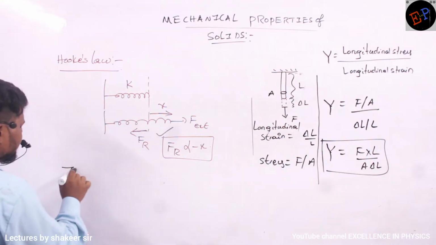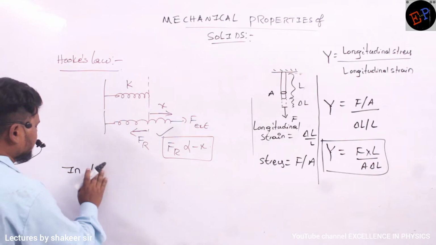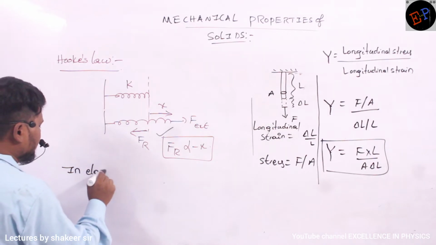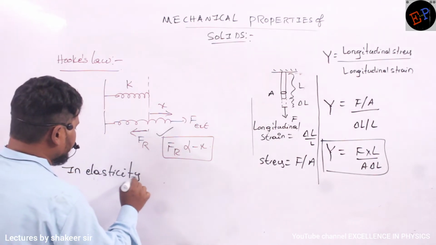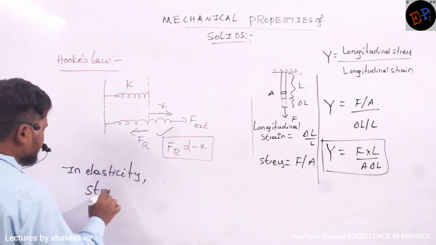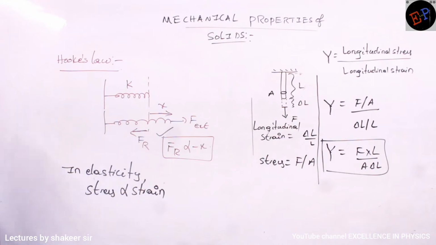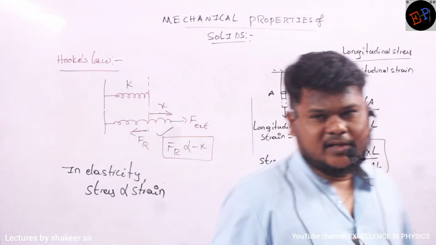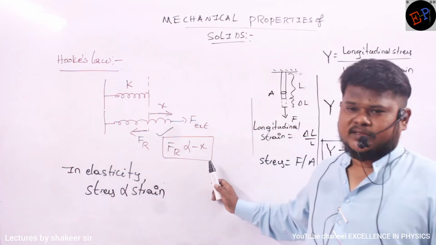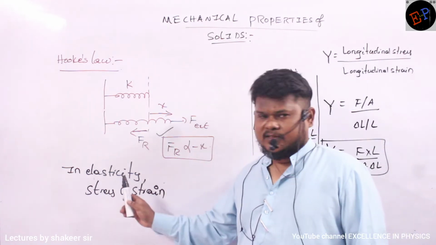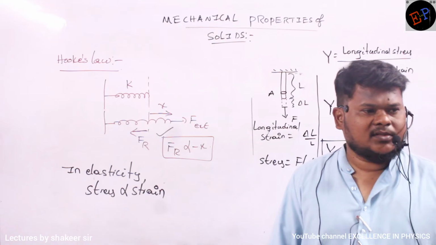And in the topic of elasticity, we write stress is directly proportional to strain. This is called Hooke's law in elasticity. In the case of springs, restoring force is directly proportional to minus x. But in the case of elasticity, stress is directly proportional to strain.